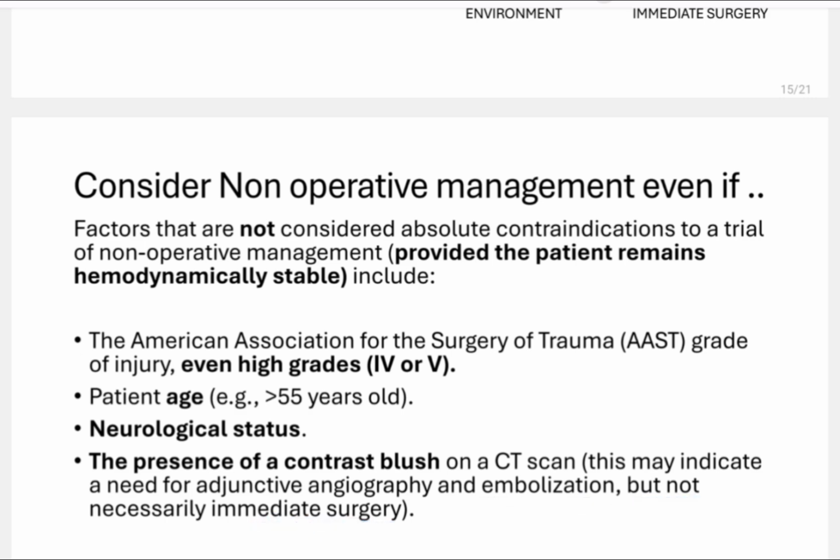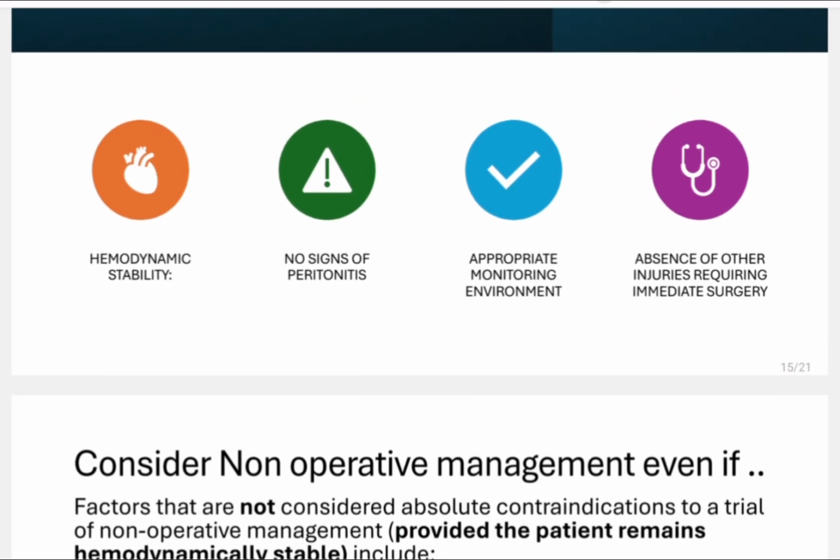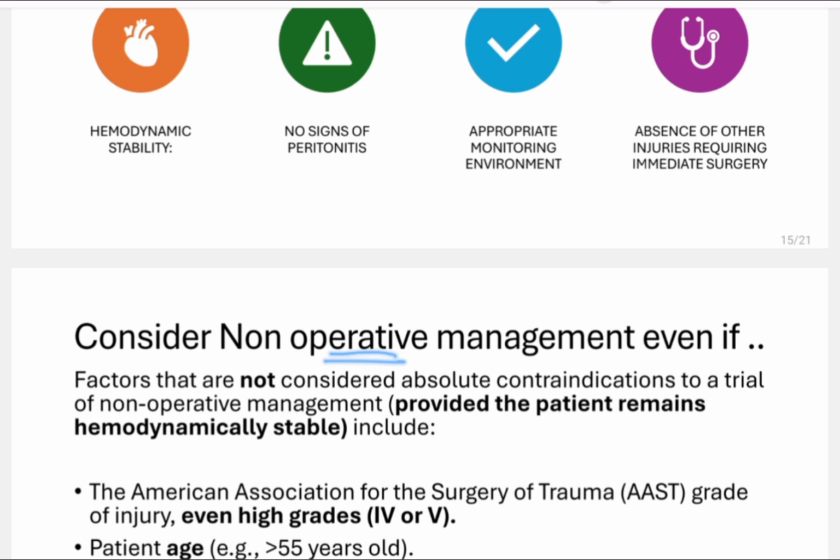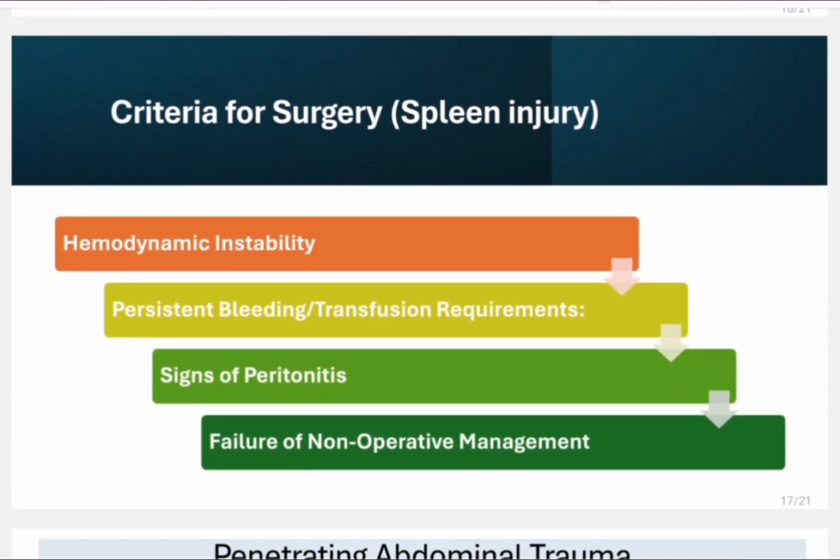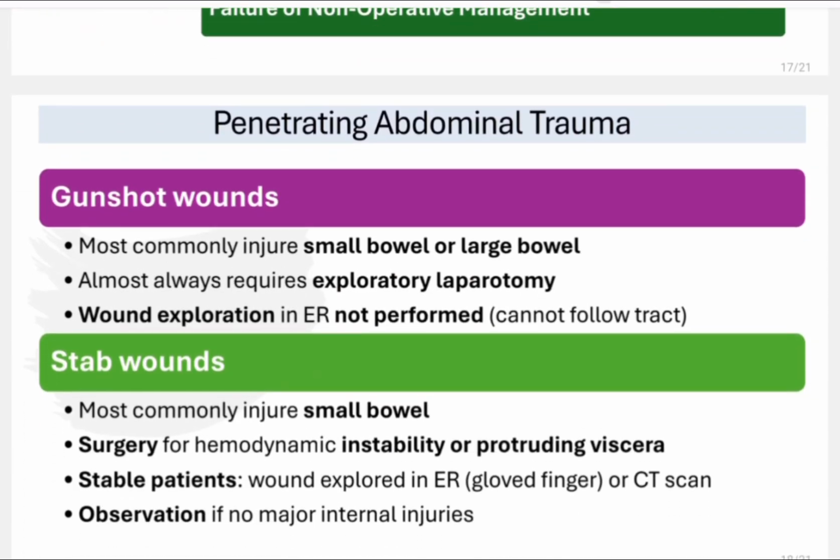Right? So I will repeat again. Even if there is high grade spleen injury, if the patient is old, if the neurological status is deteriorating, and even if there is a presence of contrast blush, then you will go for non-operative management, if the patient is hemodynamically stable, there are no signs of peritonitis, there is appropriate monitoring environment, and absence of any other injuries. I hope this is clear. So what are the criteria for surgery? As per our discussion till now, it is hemodynamic instability, persistent bleeding, signs of peritonitis, failure of non-operative management. I hope this is clear from the previous two slides.